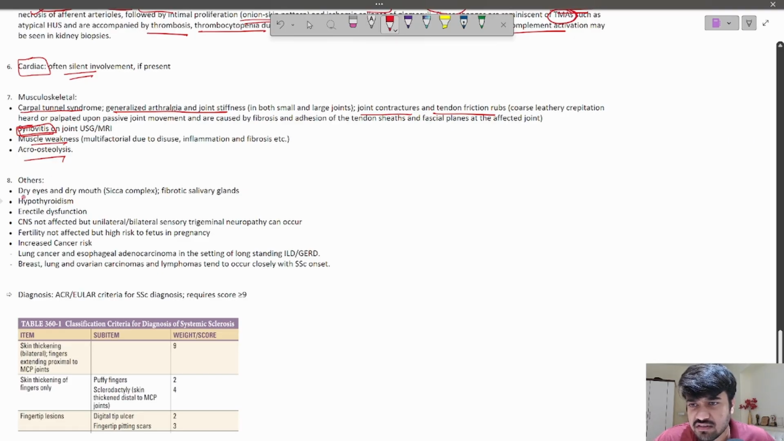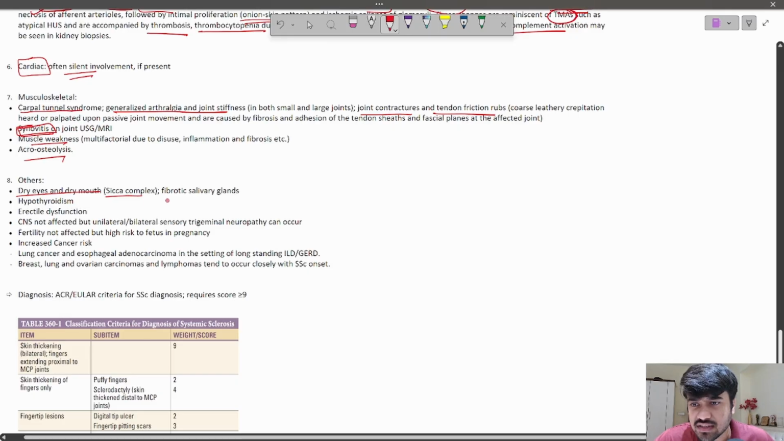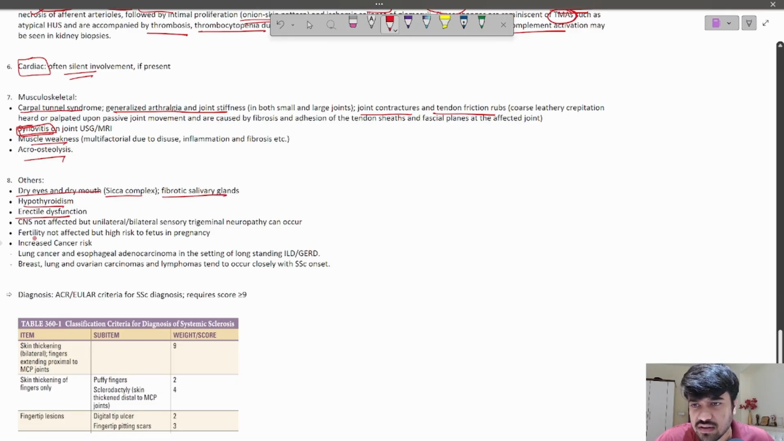In other manifestations, we have dry eyes, dry mouth, Sicca complex, just like Sjogren syndrome, fibrotic salivary glands, hypothyroidism, erectile dysfunction. CNS is not affected in systemic sclerosis, but sensory trigeminal neuropathy can occur. Fertility is not affected, but there is high risk to the fetus in pregnancy, and increased cancer risk like lung cancer, esophageal adenocarcinoma, breast cancer, ovarian cancer. So increased cancer risk is an important aspect of systemic sclerosis.